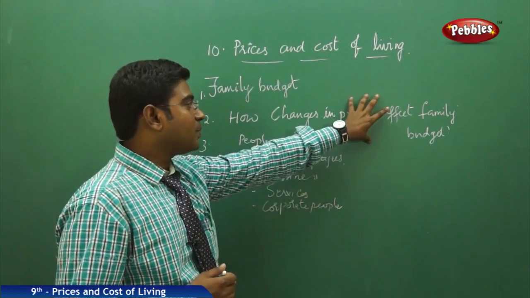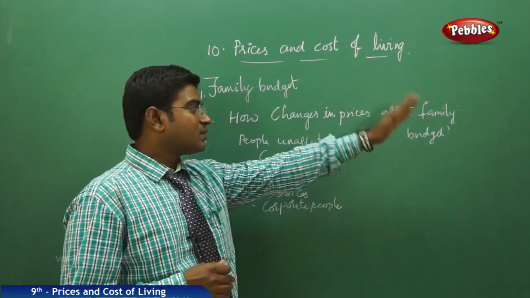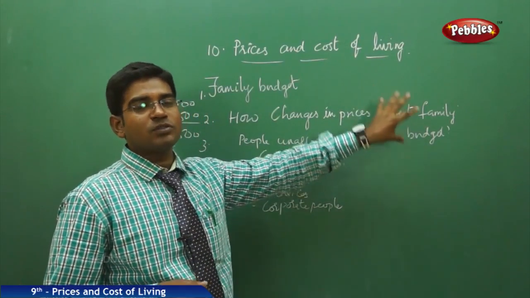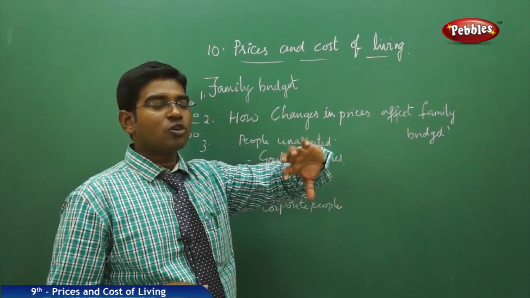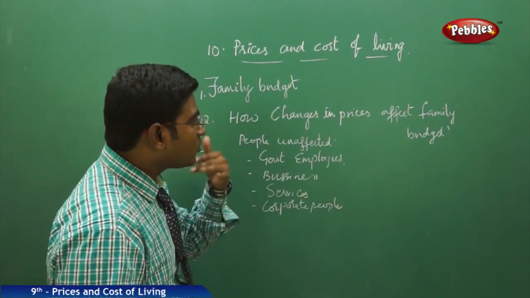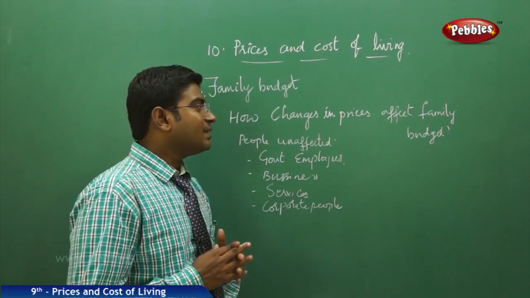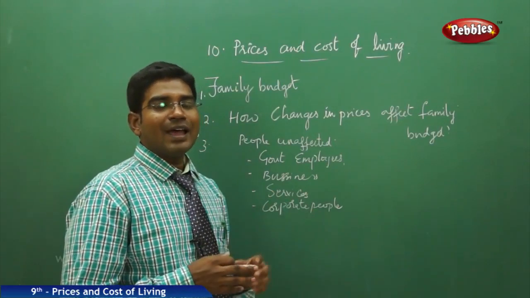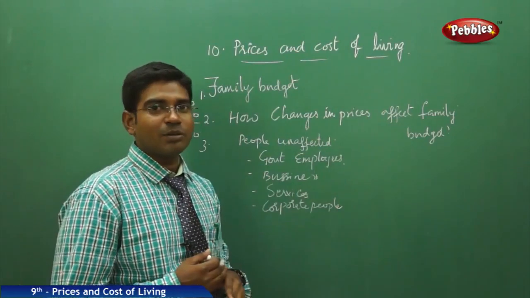For example, if 100 rupees was the cost of vegetables and the next month they spend 123 rupees, that 23% is an increase in the family budget. If all products increase their prices, where people get a fixed salary, it affects the family budget.